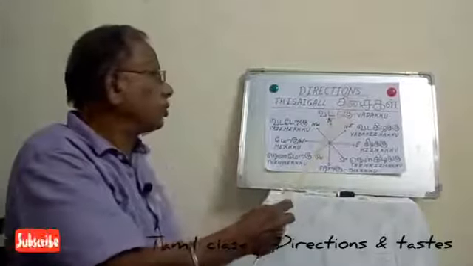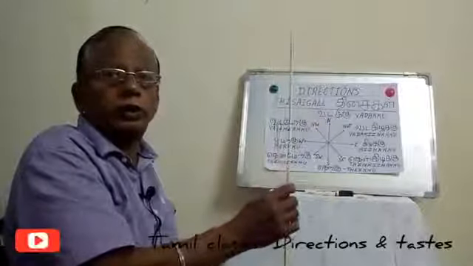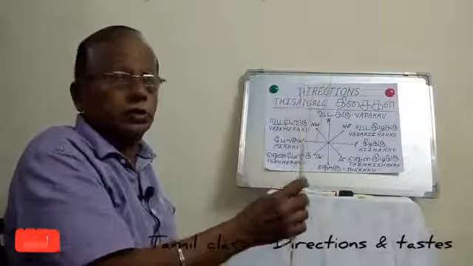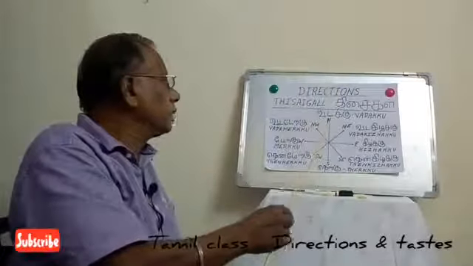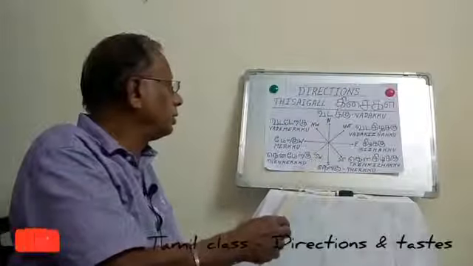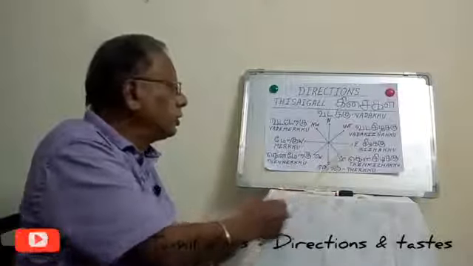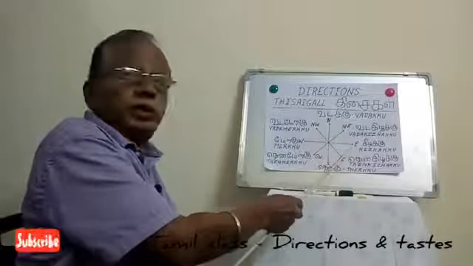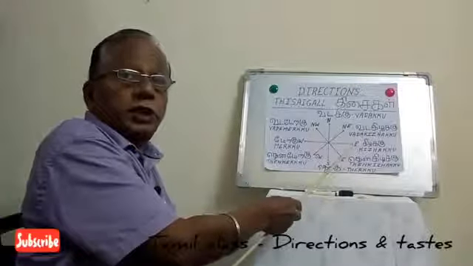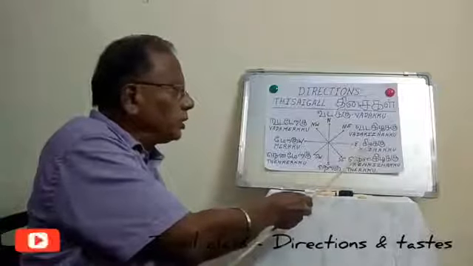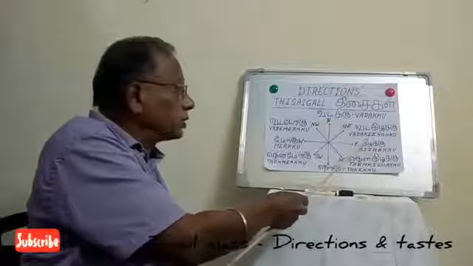Whenever we go to any place, the first direction we find is east, where the sun rises. So let us go on the basis of that. This is east and this is west. For east, we say in Tamil Kizhakku. It is written K-I-Z-H-A-K-K-U, because this zh is a special letter in Tamil.